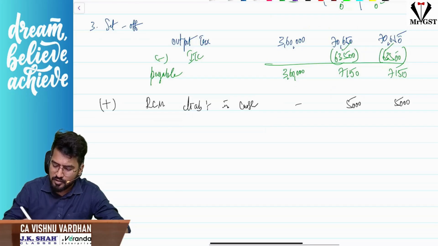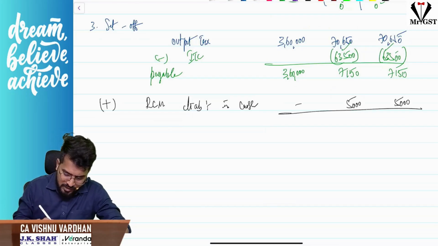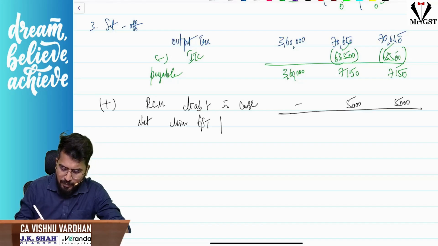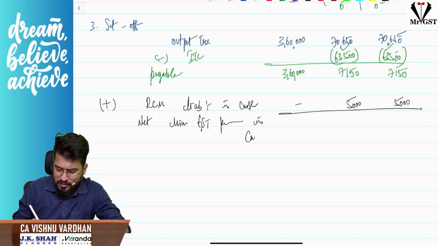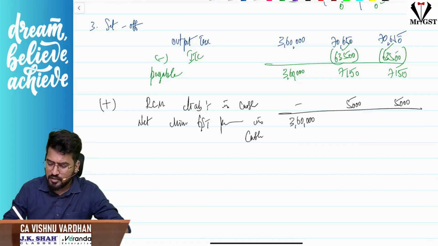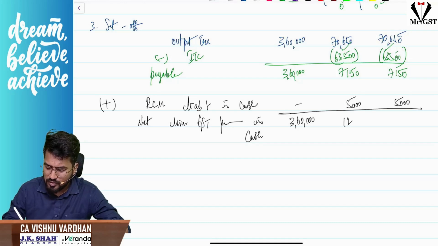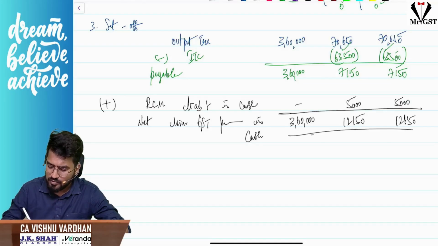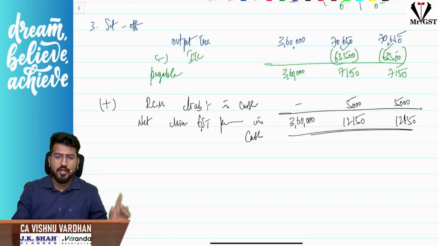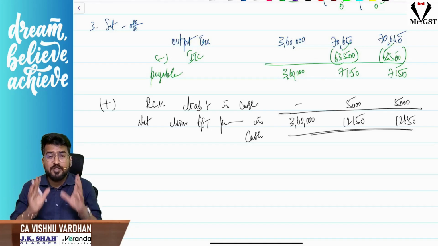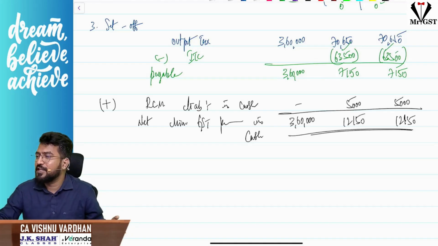So what is the net minimum GST payable in cash? 3,60,000, 5,000, 5,000, 12,150. Correct? Everybody? So with this we are done with the first question, a 10 mark problem in the main exam.